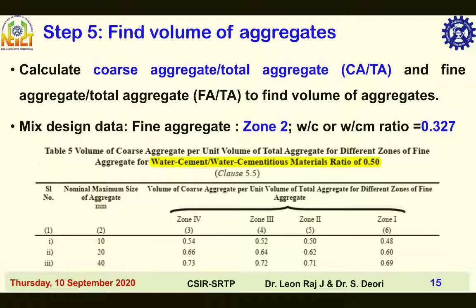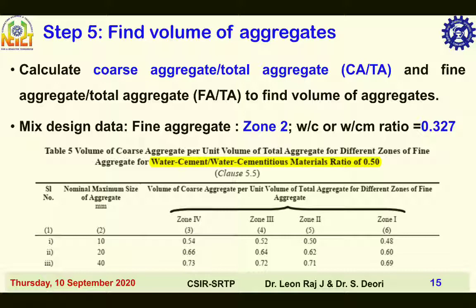table 5, shows the volume of coarse aggregate per unit volume of total aggregate, that is Ca by Ta, for different zones of fine aggregate like zone 1, zone 2, zone 3 and zone 4 for water cement ratio of 0.50. The Ca by Ta values given in this table are for water cement ratio or water by cementitious materials ratio of 0.50.